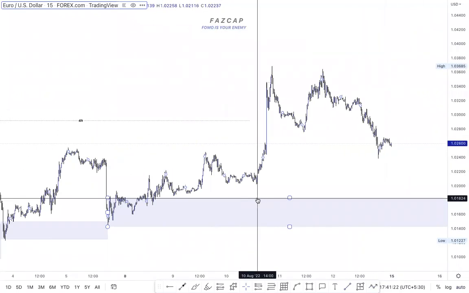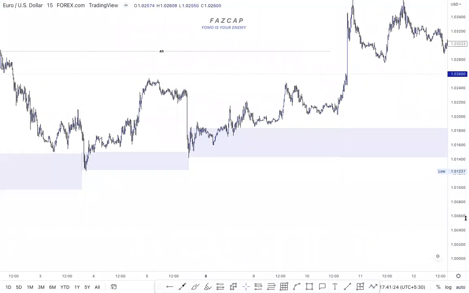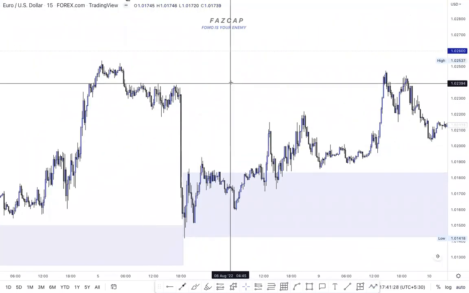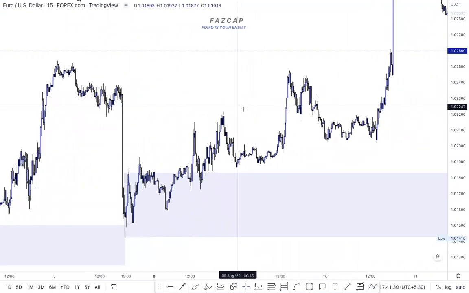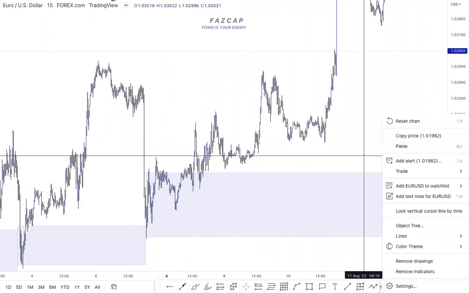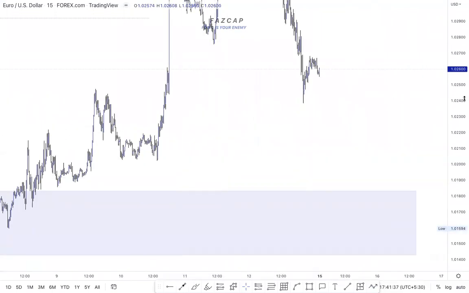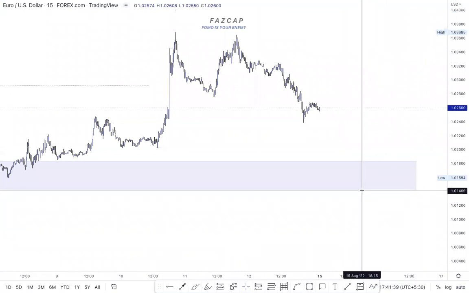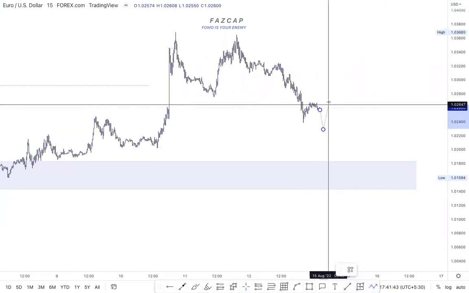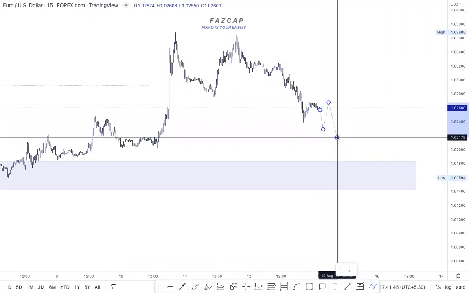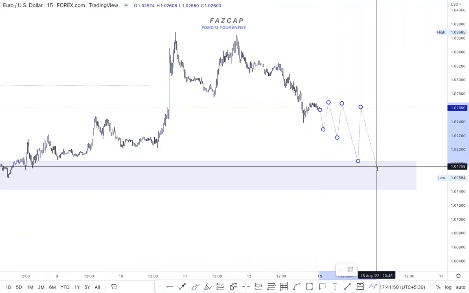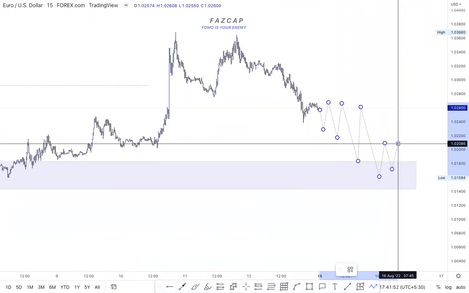Now, if I just refine it, before breaking this, we never did that. We hit that. I'll just keep the 4 hour, nothing else. I still believe the market can continue to the downside this way. The market breaks this 15 again, sweeps this 15, breaks this 15, the same thing happening over and over again. It can happen something like that.